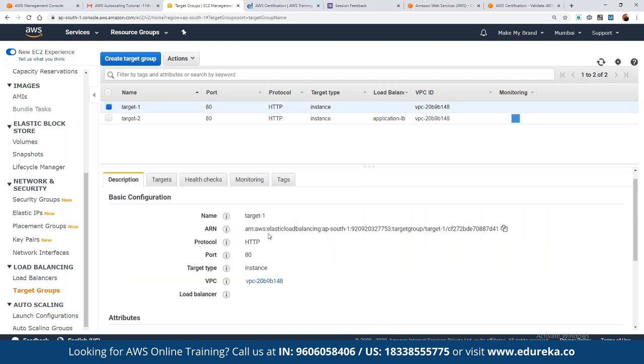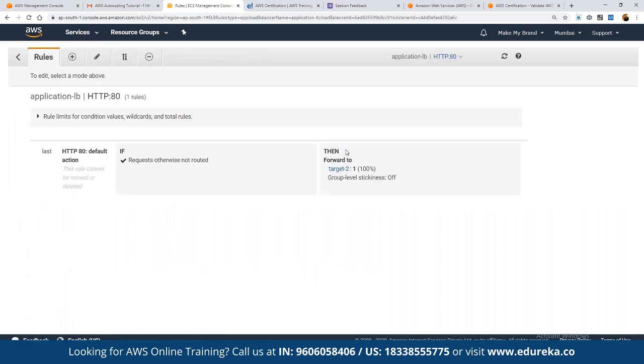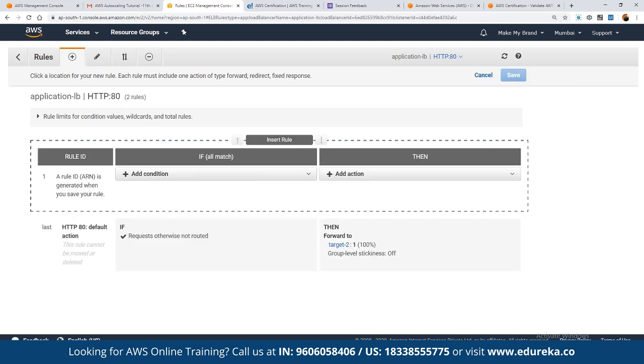And now if we go back to the description, we are going to get the entire DNS for the given load balancer that we can use, right? If you go back to the load balancer, it contains only one particular rule here, which defines that every traffic should be routed to target group 2. So now we also need to define a rule. This can be a path-based rule, or any condition that we want to fulfill. Here we have defined that target 2 should be handling the entire traffic, but now we want to add rules. So here we can click on add rule, insert rule, and choose a rule that we want to configure.